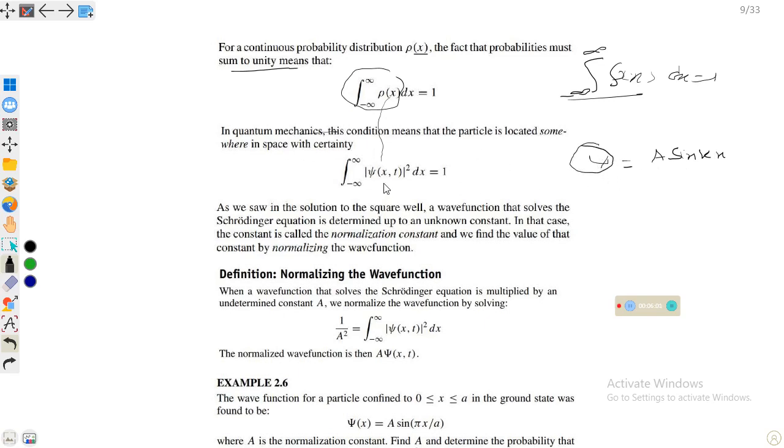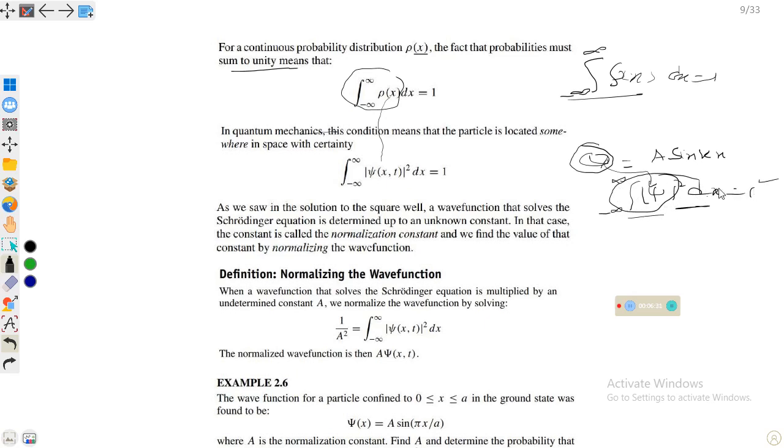The particle is located at one point, so we write the integral from minus infinity to infinity of psi modulus square dx and put it equal to 1. We take its modulus and multiply, which gives us the modulus square, and put the whole integral equal to 1, because this is the total probability of finding the particle.